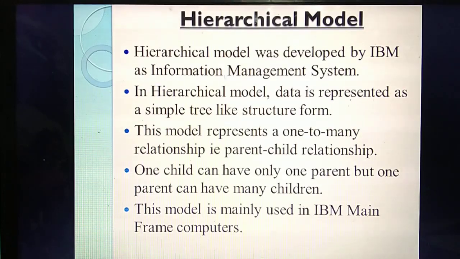So where they are using this model means mainly they are using it in IBM mainframe computers. Okay, who developed this model? IBM. So there they are using it in mainframe computers. Understand? Now itself please study.